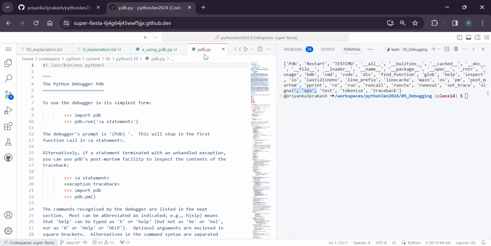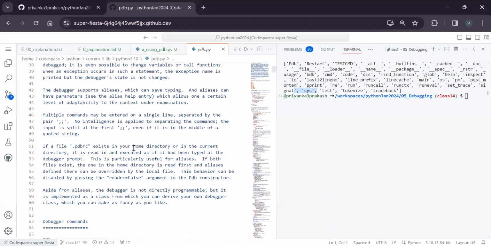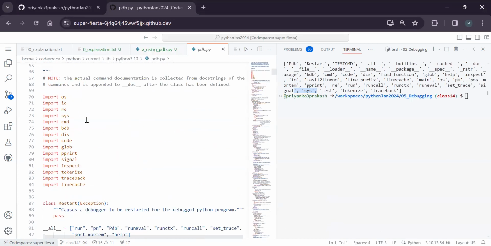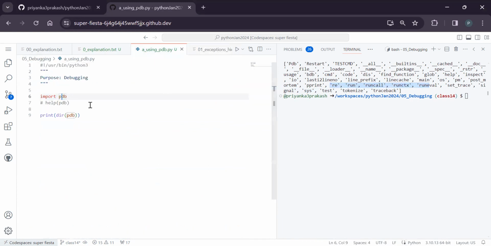PDB is a Python file only, in fact. So these are all the doc strings, you see. And for implementing it, they have used these many modules, so that is the reason you are seeing those module names also. Not everything you need to work on. That is what you need to understand down the line.